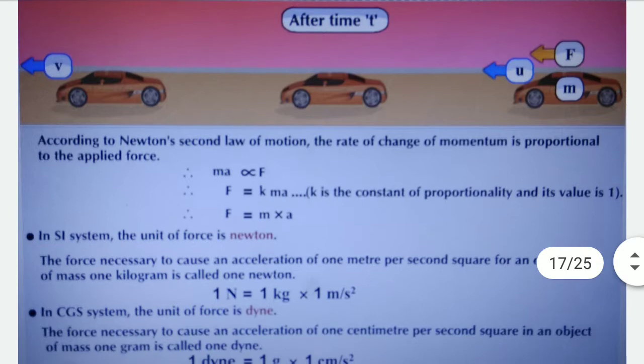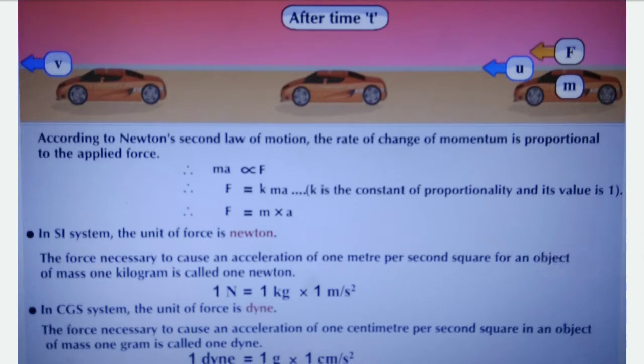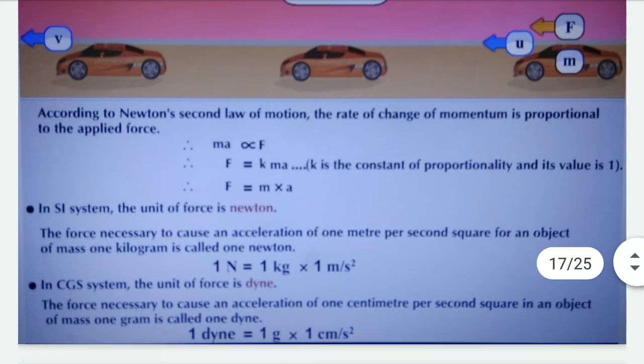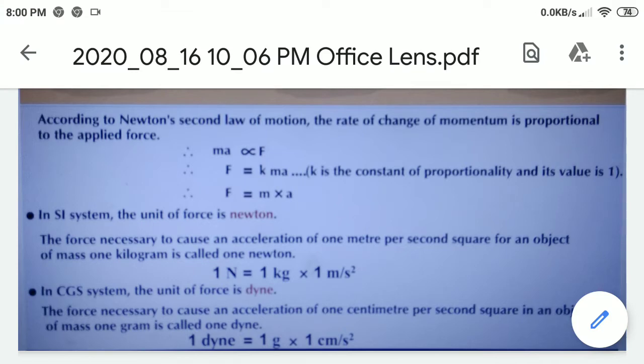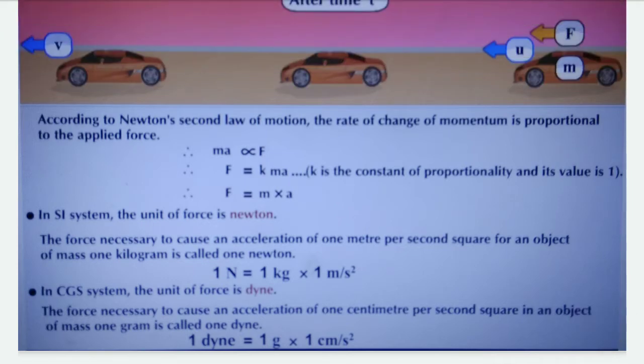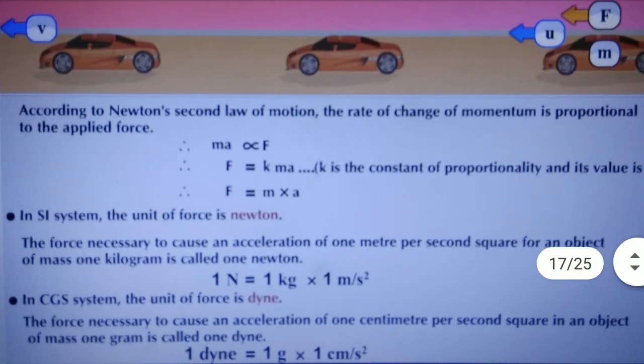According to Newton's second law of motion, we find the value of F is equal to ma by putting the value of K, the proportionality constant, as 1. In SI system, the unit of force is Newton. The force necessary to cause an acceleration of 1 meter per second square for an object of mass 1 kilogram is called 1 Newton. That is, 1 Newton is equal to 1 kilogram into 1 meter per second square.